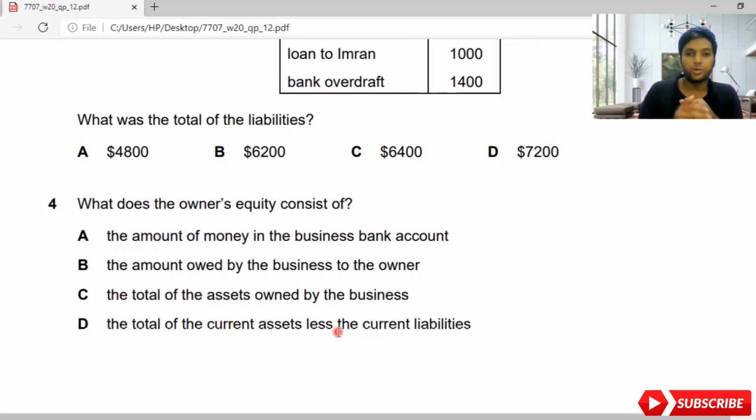Then what do you need to do? You need to know the definition. The amount owed by the business to the owner, because when an owner invests the money into the business, someday the business should give the money to the owner. So this is a basic understanding you need to have. The business should give the money to the owner, which means it is the owner's equity. Then we have A, the amount of money in the business bank account, it's the business bank account, so you can't consider that as owner's equity.